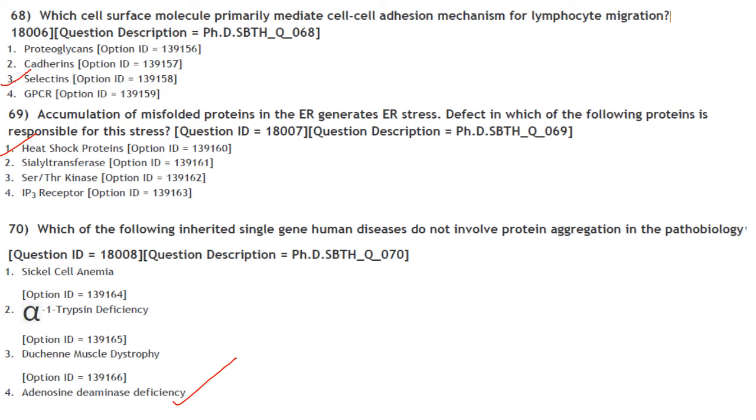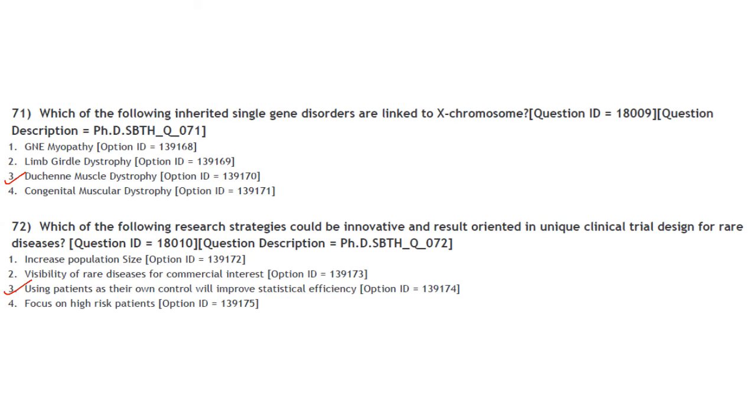Accumulation of misfolded proteins in the endoplasmic reticulum generate endoplasmic stress. Defects in which of the following protein is responsible for this stress? It is heat shock proteins. Then which of the following inherited single gene human diseases do not involve protein aggregation in the pathobiology? So answer is adenosine deaminase deficiency. In other options, protein aggregates are involved.